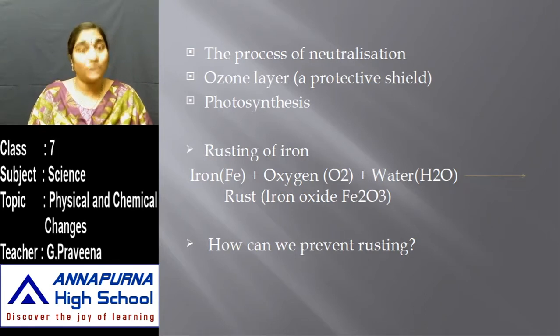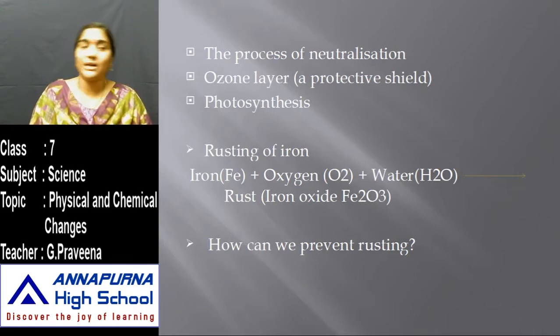Then the process of photosynthesis, you might have studied in lesson 1. The production of food material. So what are all the raw materials that it uses for the production of food material? The plant absorbs the solar energy and converts it into chemical energy. So there is a series of chemical reactions that takes place for the production of food. So photosynthesis can also be called a chemical change.